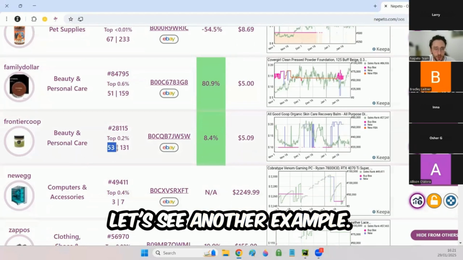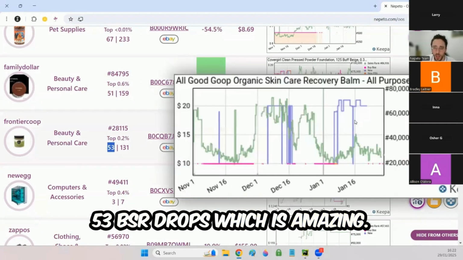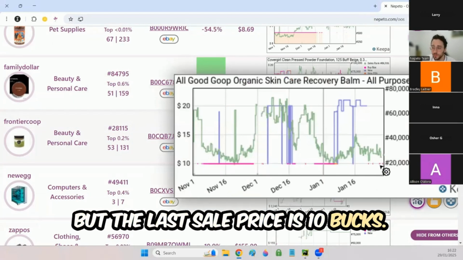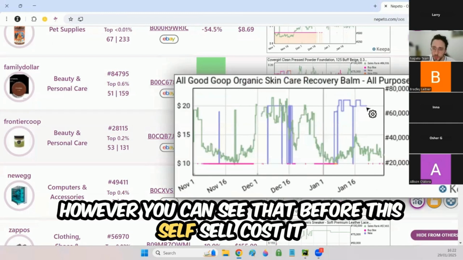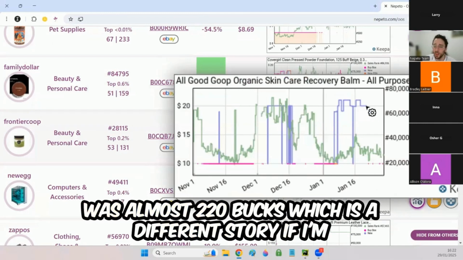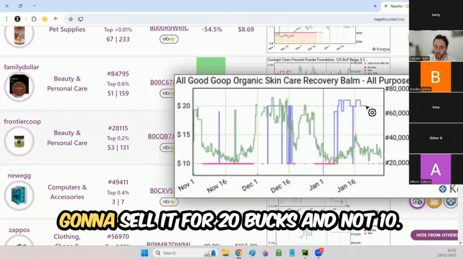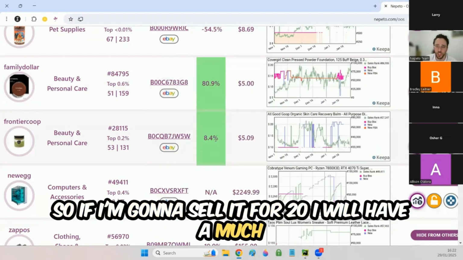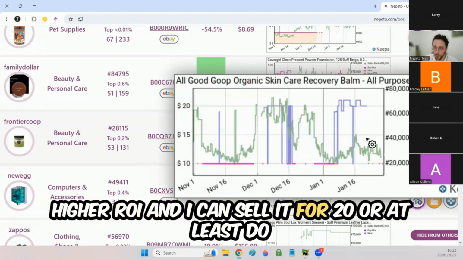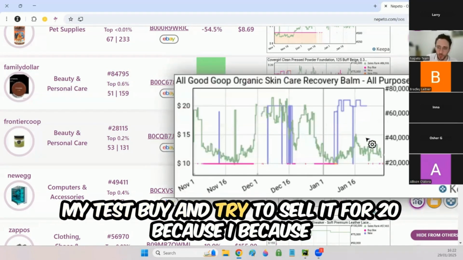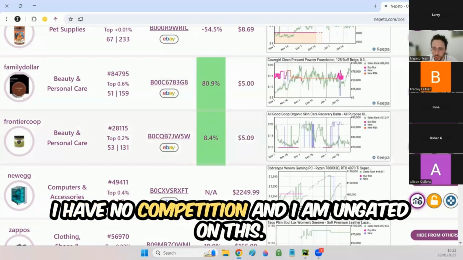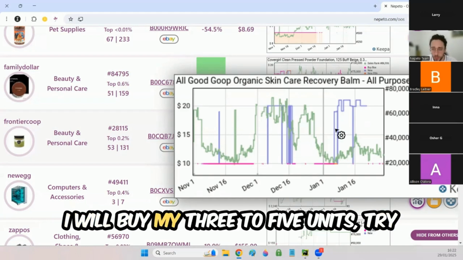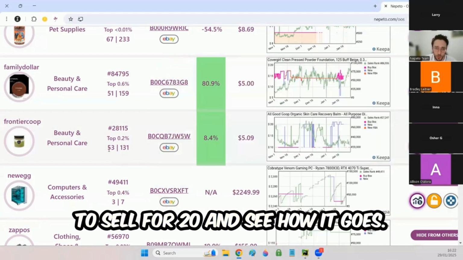Let's see another example. 53 BSR drops, which is amazing. I can see that my cost is $5, but the last sell price is 10 bucks. However, you can see that before this sell cost, it was almost 20 bucks, which is a different story if I'm gonna sell it for 20 bucks and not 10. So if I'm gonna sell it for 20, I will have a much higher ROI. And I can sell it for 20, or at least do my test buy and try to sell it for 20 because I have no competition. And I am ungated on this. So this one is a great one to test out. I will buy my 3 to 5 units, try to sell it for 20, and see how it goes.